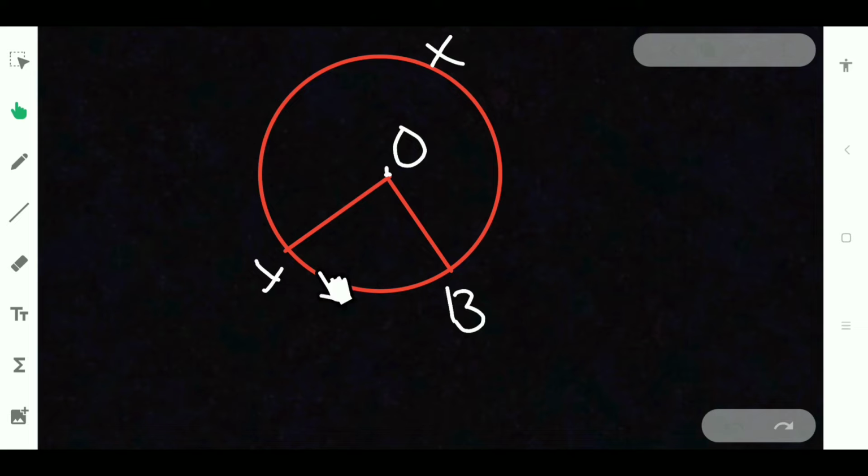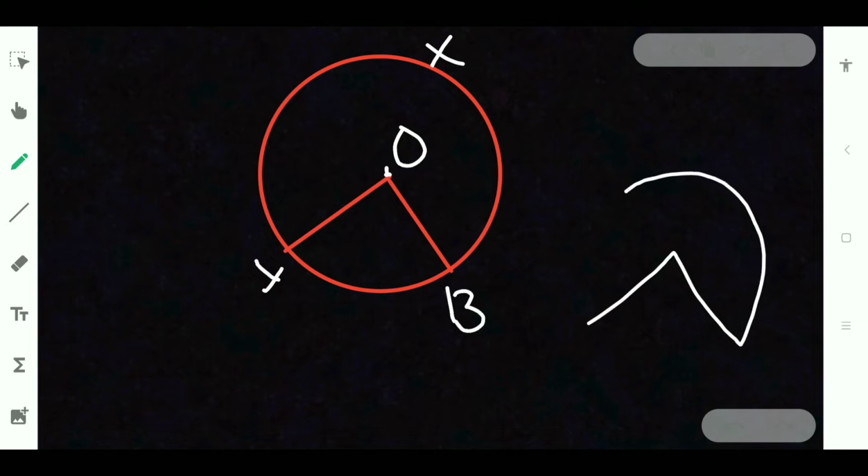You have to say OYB and OXYB because the arc will be like this and the sector will be something in this shape. And this is the minor sector.